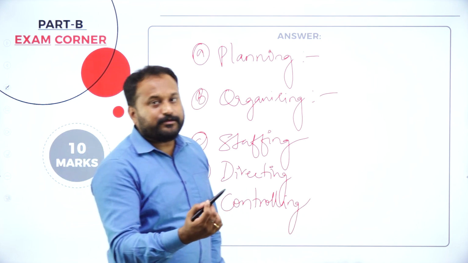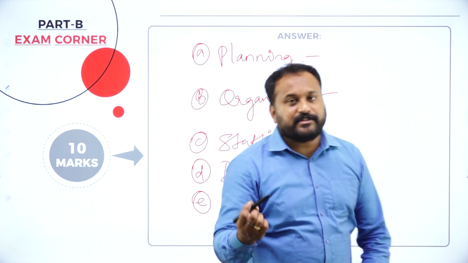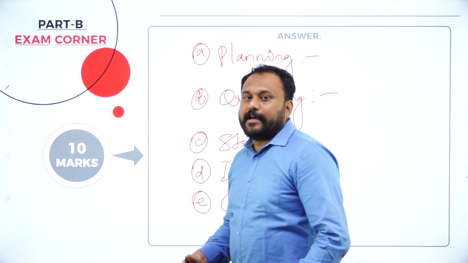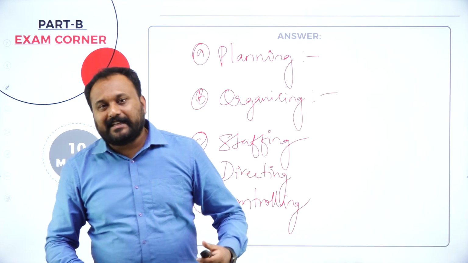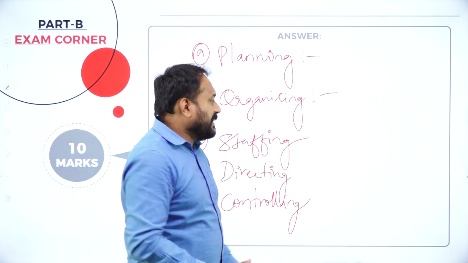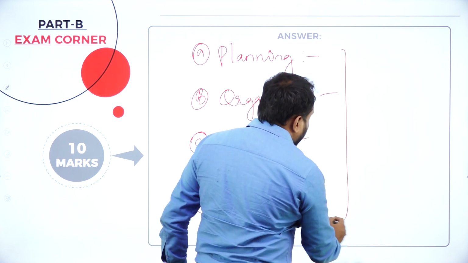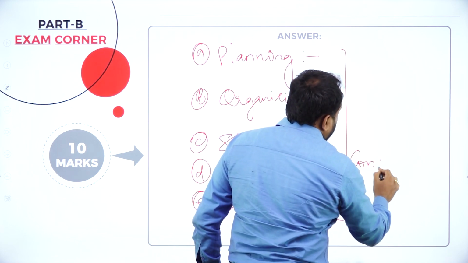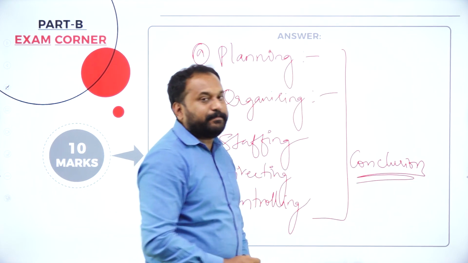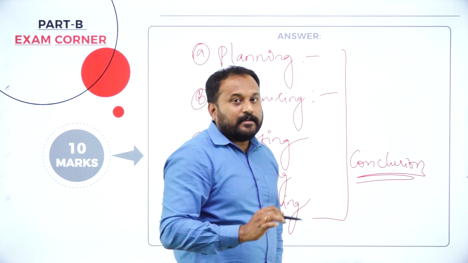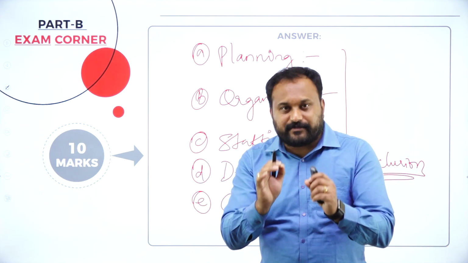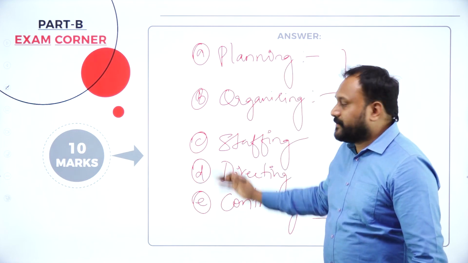Comparing actual performance with standard performance. If there is any deviation, rectification of those deviations is called controlling. You can write, and you can still go on with giving the examples. And after everything is done, please don't forget to give a conclusion. That is how you will get 10 on 10. None of the university faculties can take even 1 mark from you if you write like this.